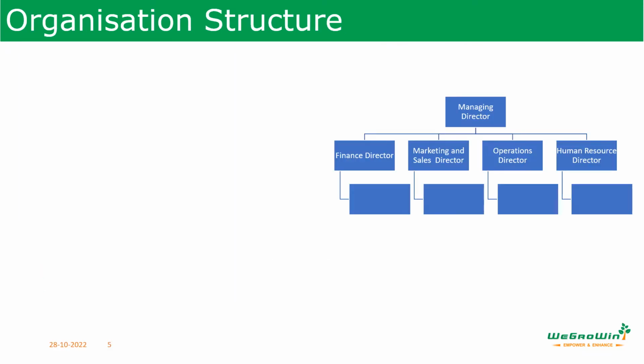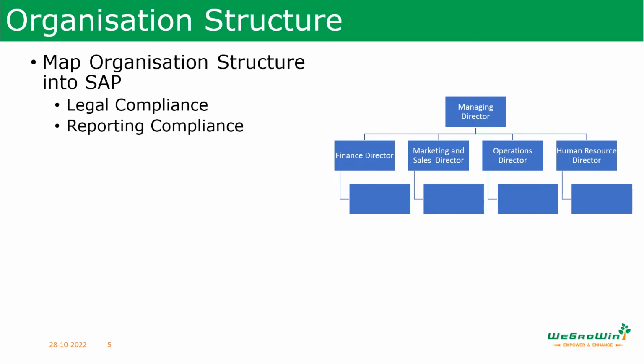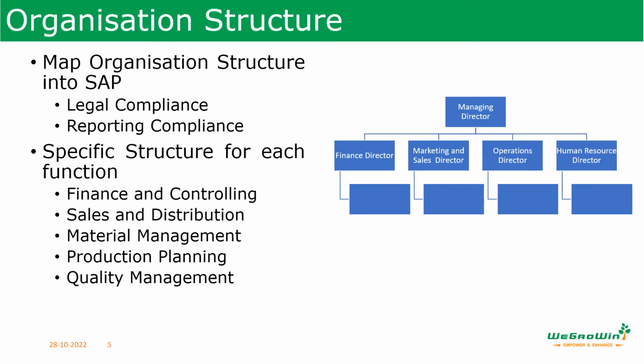Arriving at the SAP organization structure involves inter-module and also inter-departmental discussions between various organizations and various departments. It has to cover the legal aspect of the company's organization structure, and also it has to meet the reporting needs.